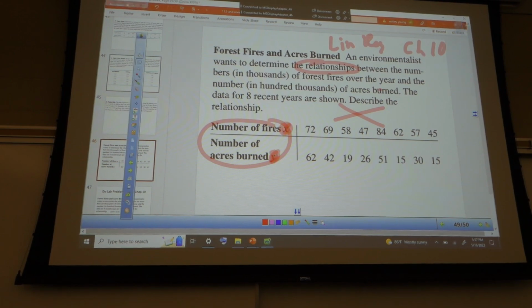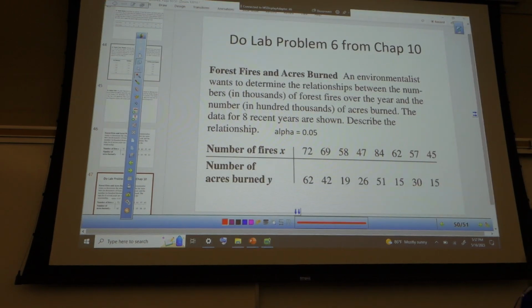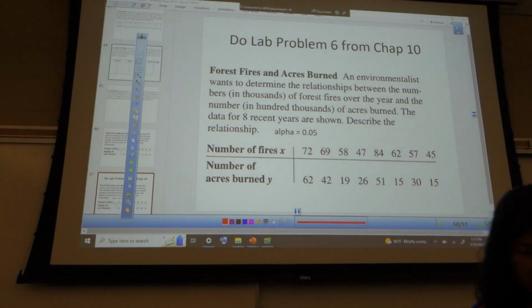All right, so this is lab problem 6 that we did not do from chapter 10, which I said we're going to do today. So go ahead and work on it now.